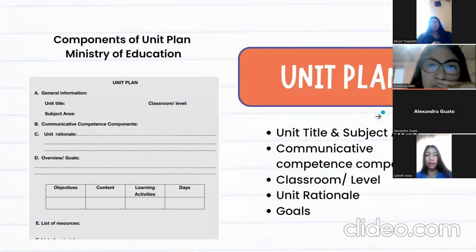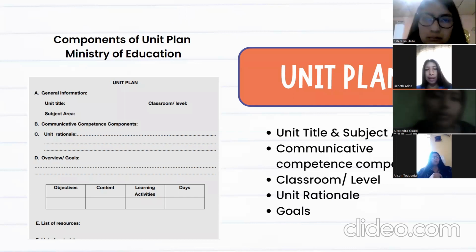So, okay, now I'm going to explain the components in a unit plan. The first one is unit title and subject area. It refers to themes or big ideas that the teacher will cover during the unit plan. Second is communicative components. It refers to grammatical competence, sociolinguistic competence, and discourse competence. And classroom level. It refers to the level according to the curriculum, and classroom refers to the environment where the teacher does the class.